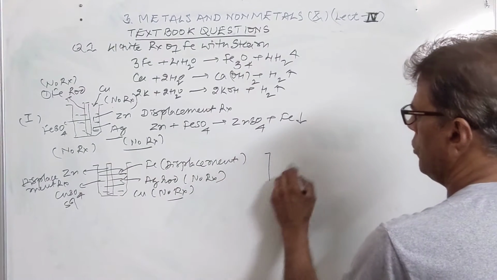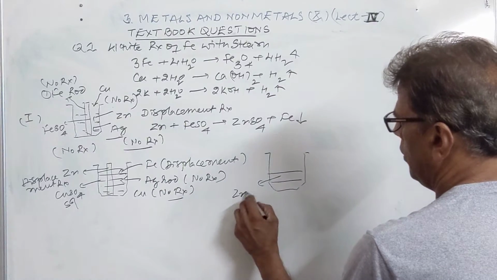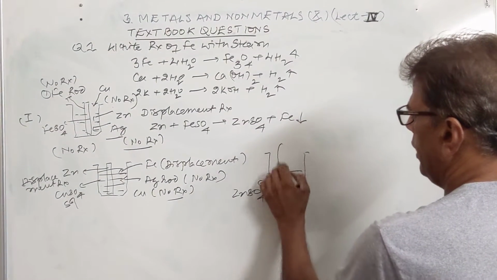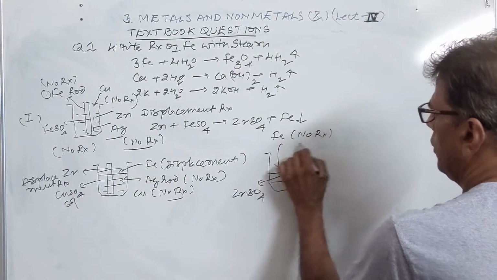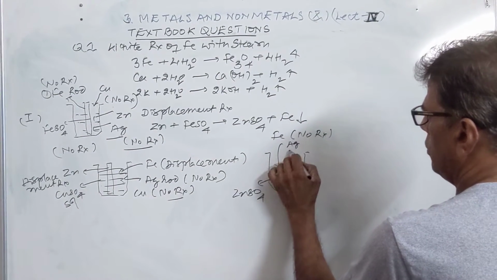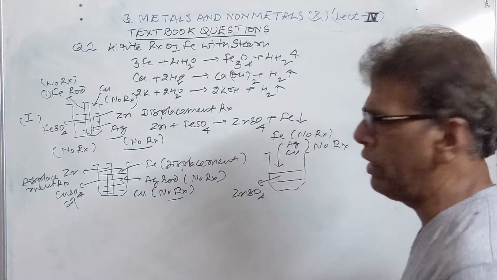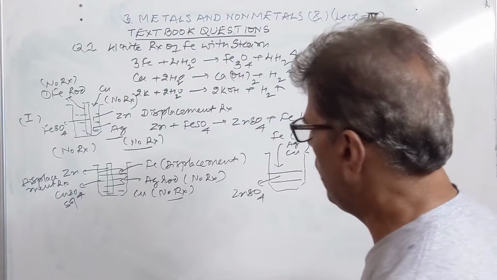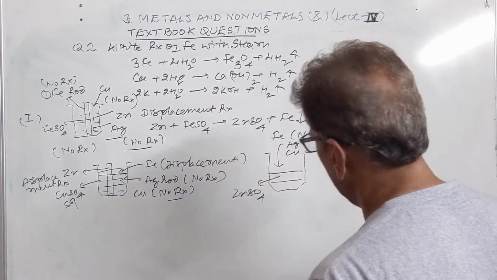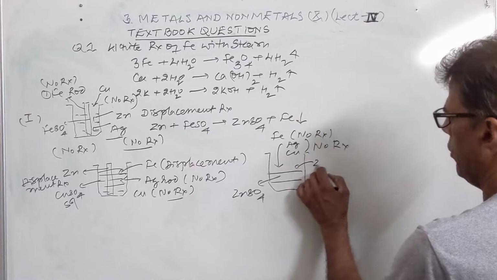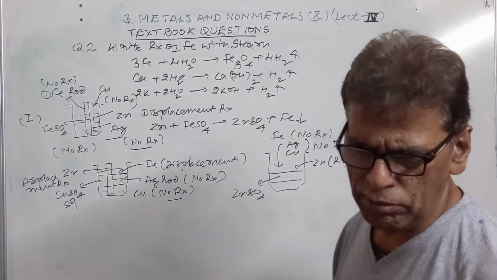Then we have the third solution, that is zinc sulfate. We added iron to it. No reaction. Copper, silver, no reaction. They cannot displace zinc because of its high reactivity. Then we come to these three metals. They are added to zinc sulfate solution. Then we add zinc, no reaction. So this is the only case where none of the reactions can be shown.